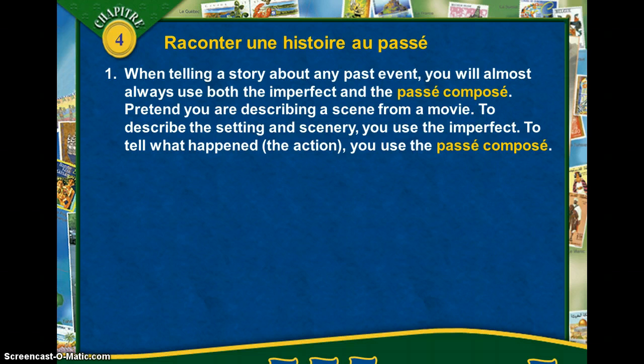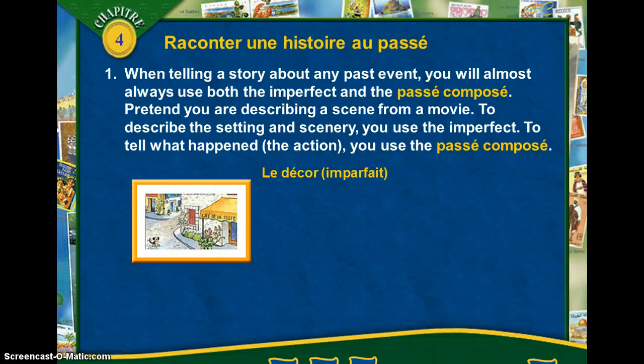Anything that's going on in the background, describing the scenery or the setting, you're going to use the imperfect. If you're going to talk about the action, what happened, then you're going to use the passé composé. So let's start by looking at some of these examples here. Okay, first we're going to have le décor, where we're going to use the imparfait. This is the setting and the scenery that we're looking at here.